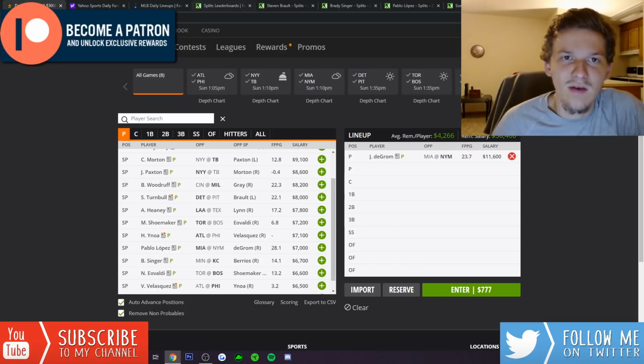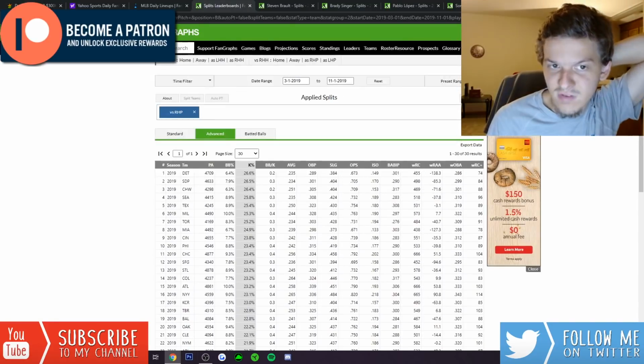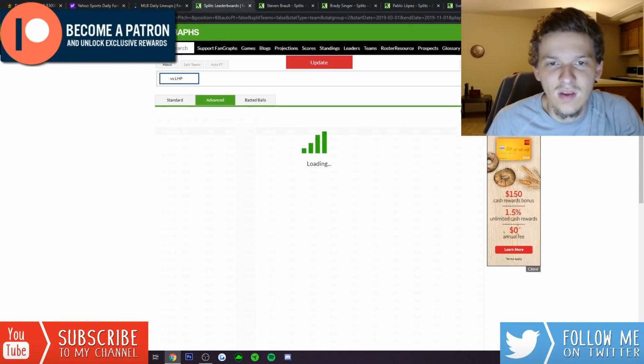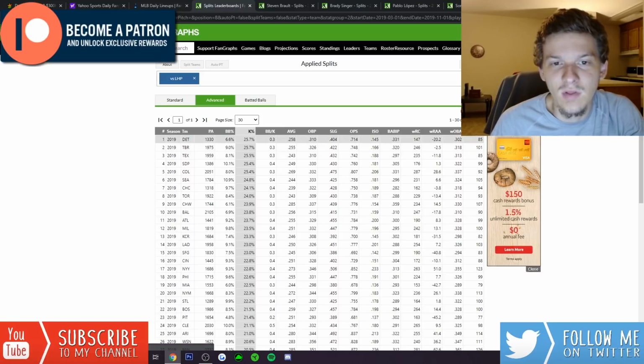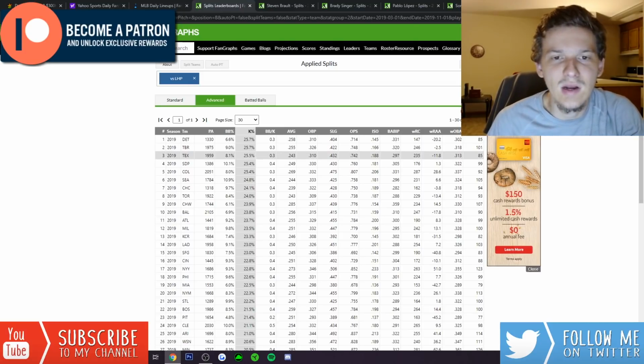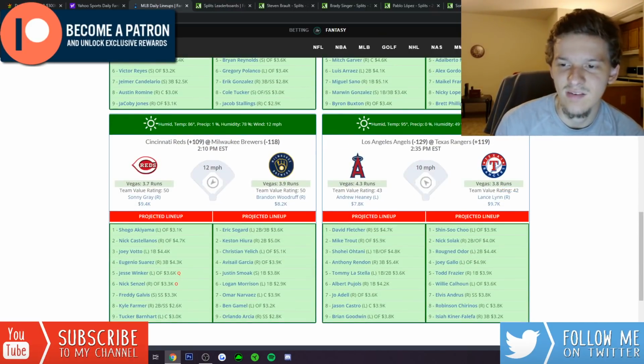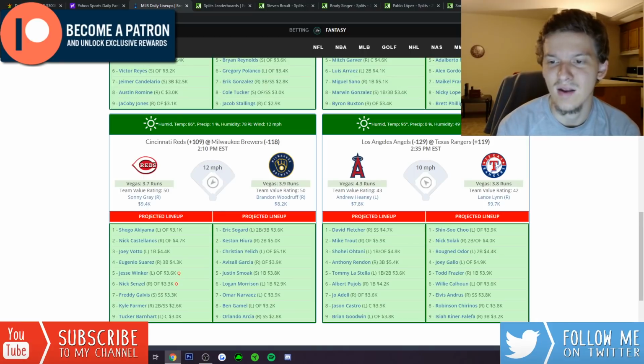This Rangers team against left-handed pitching, I mean, they were one of the worst teams against left-handed pitching last season. We'll take a look at the splits against lefties. In terms of strikeout rate, I know they were towards the top of the league in K rate. Third highest K rate against lefties last season at 25.5%. I know their lineup was really left-handed heavy last season. They've added some righties. They got Nick Solak now. They did add Todd Frazier.